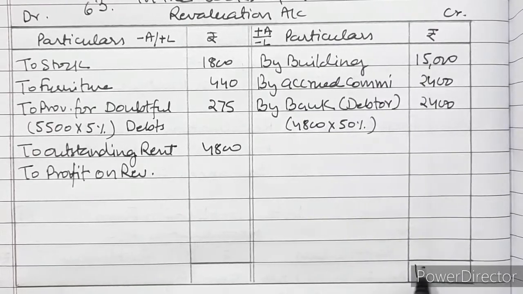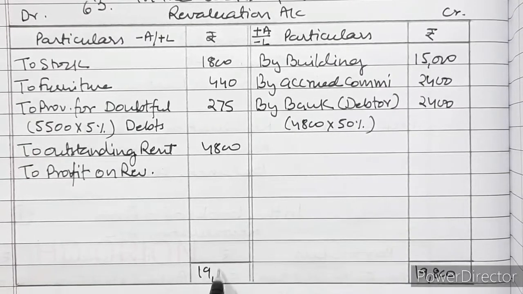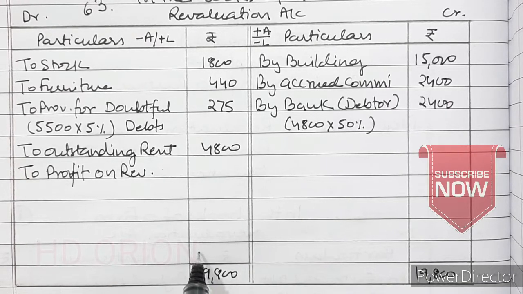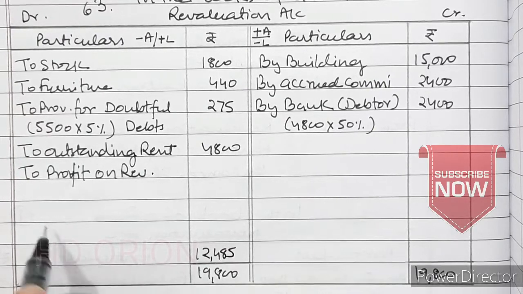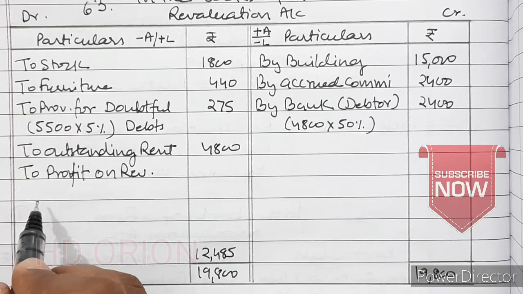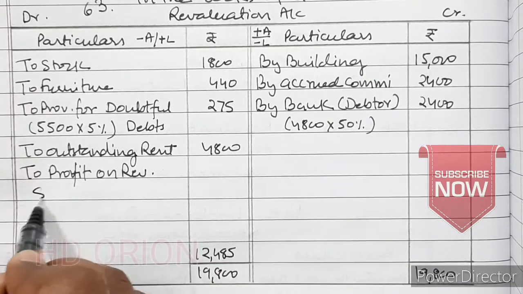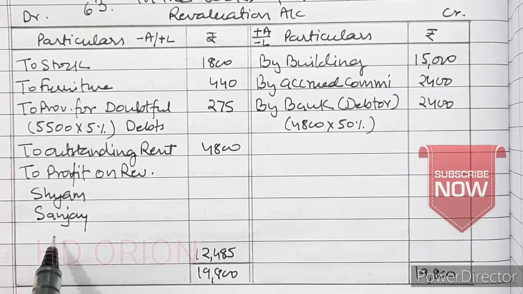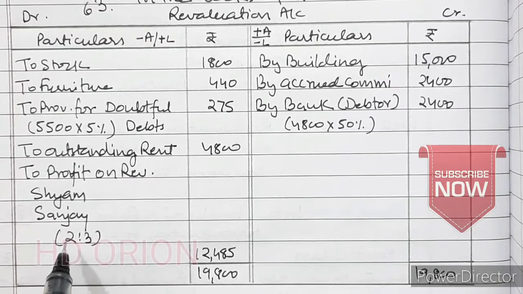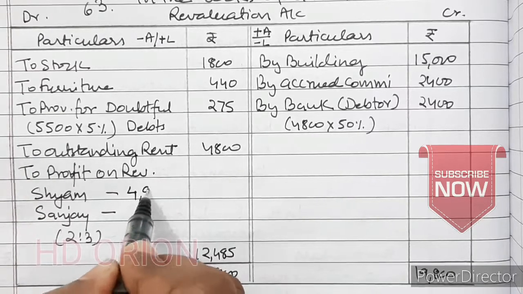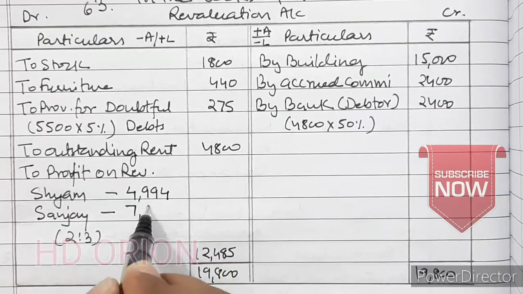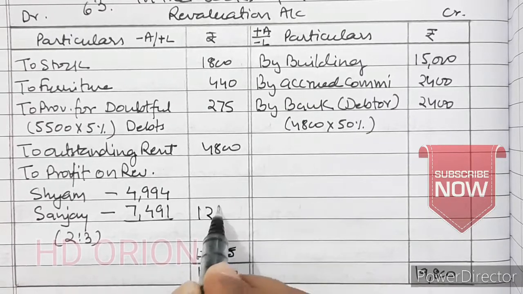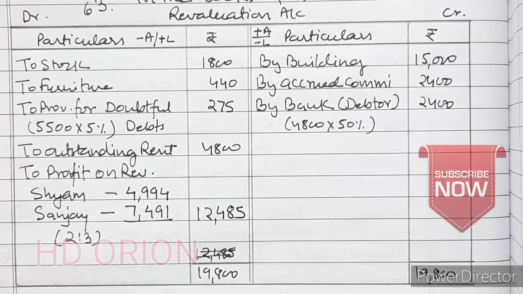So grand total is 19,800, 19,800, and we will get profit on revaluation 12,485. So it will be paid to both the partners, Shyam and Sanjay, in their old ratio, that is 2:3. So if we break it, we will get 4,994 and 7,491. Put together, it is, we can write it here, 12,485. So that is revaluation account.